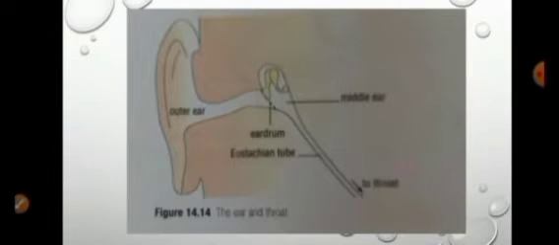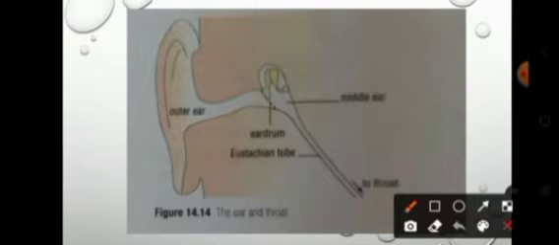This is figure 14.14. It shows the ear and the throat. Here we have the middle ear, we have the throat here, and this is the eustachian tube. It connects the middle ear with the throat. The pressure inside the middle ear has to be the same as the pressure outside and the pressure in your throat. What happens when you're traveling up a steep hill fast, because the air pressure outside will become less and less as you go up.